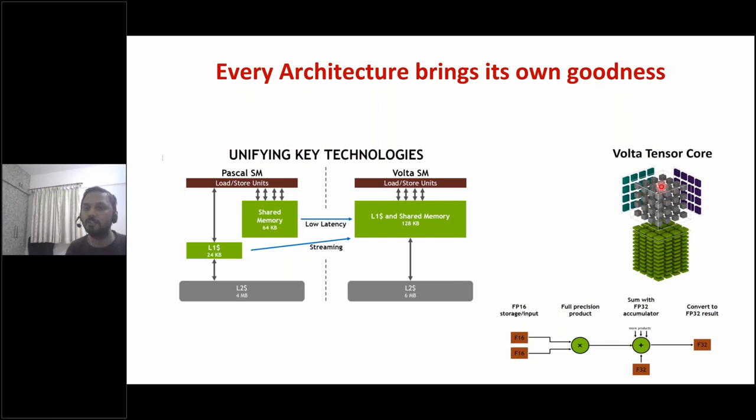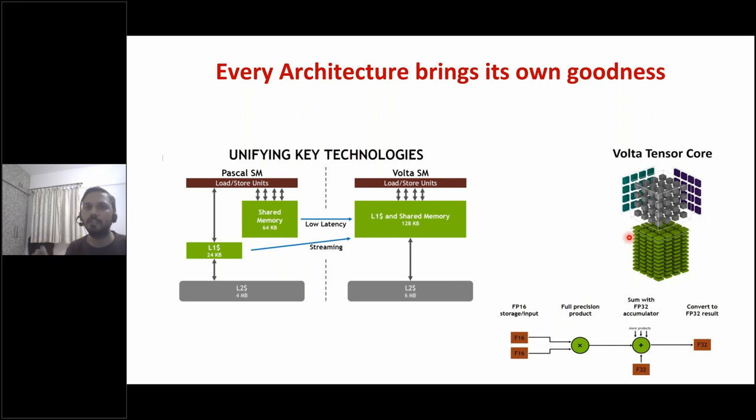You have a specialized core which does this matrix operation for you, and this is possible in Volta, and it is primarily 16-bit in Volta, but you also get 64-bit in case of the Ampere architecture. That's why you will see that the AI operations are very fast in the Volta cards, while in case of the Ampere cards, you see that the double precision computation of matrices is also very, very fast.